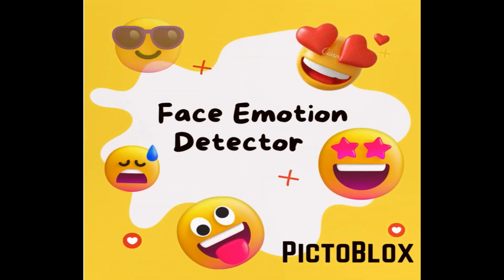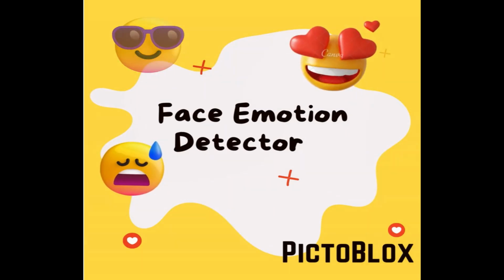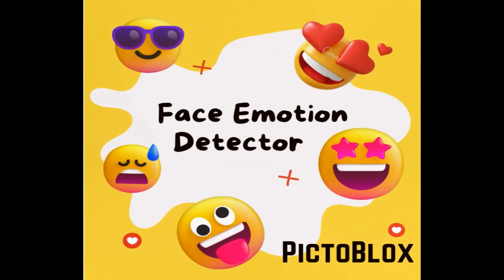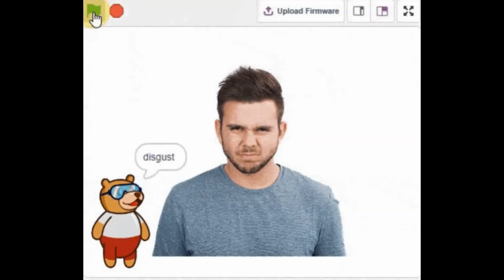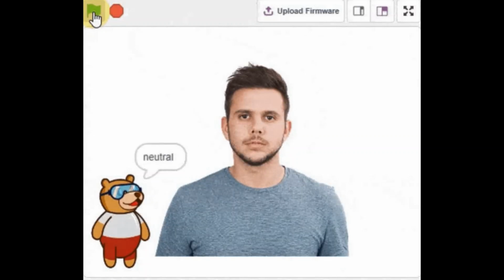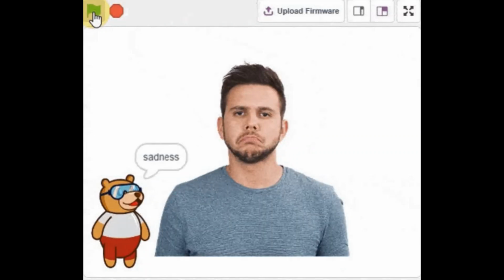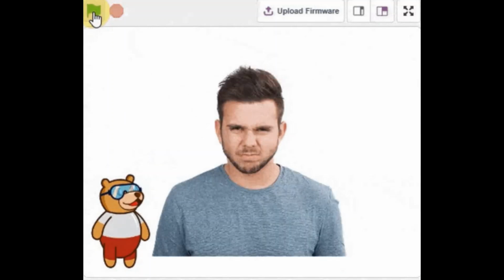Some of us wear glasses, some do not, then facial hair, and so on. So let's create code to detect facial expressions: when there is no expression, neutral, a sad face, when you are excited, surprised, a disgusted face, and so on.